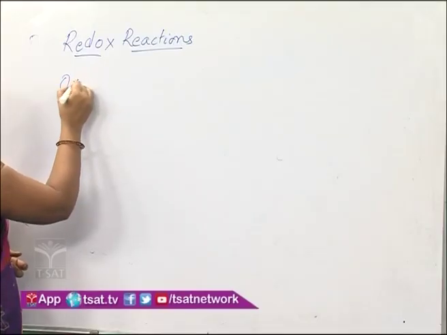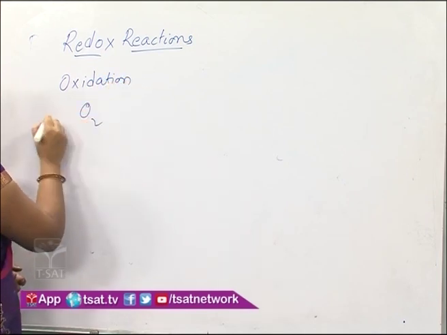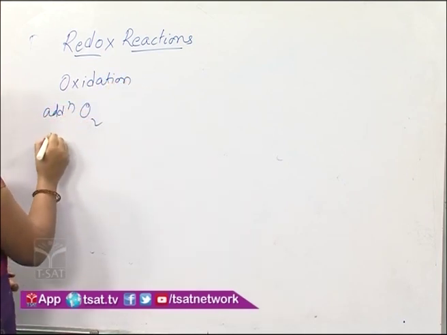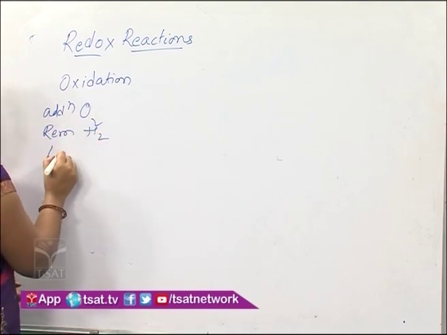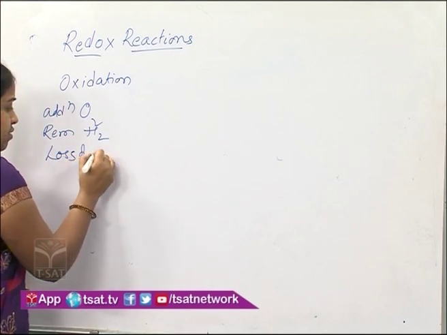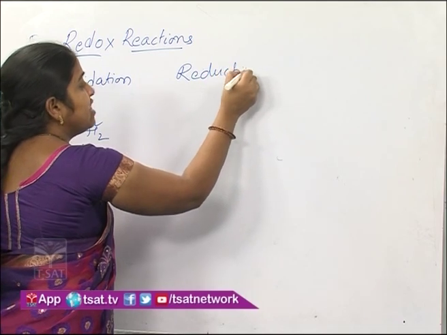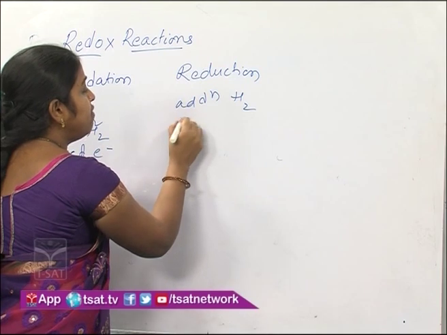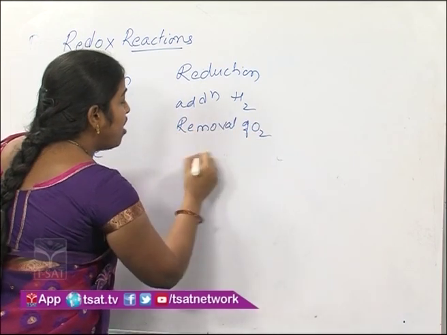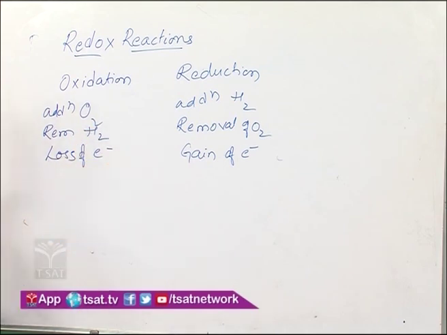Now oxidation can be defined as addition of oxygen or removal of hydrogen or loss of electrons. While reduction can be defined as addition of hydrogen, removal of oxygen or gain of electrons. So these two reactions happen in the same reaction, so they are named redox reactions.